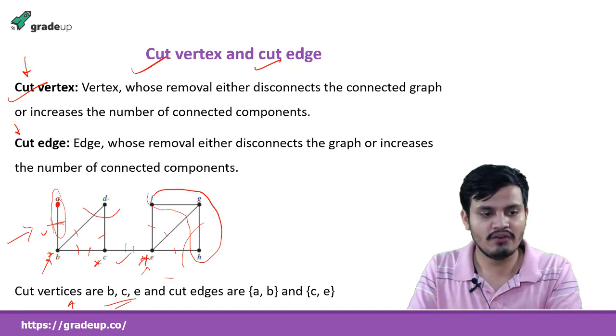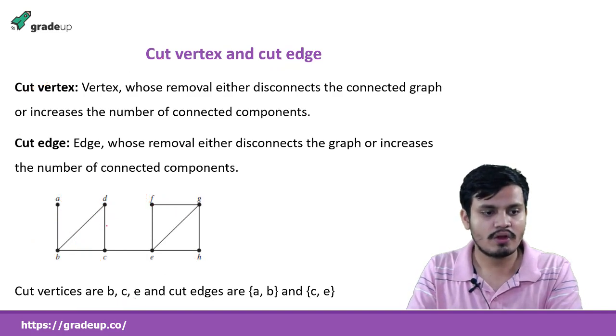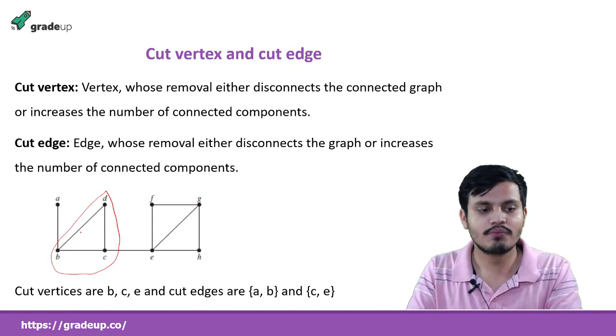Now, in this graph, if you try to remove BD, it is still connected. If you try to remove DC, still it is connected. If you try to remove BC, still it is connected. Why? Because there is a cycle. That is why it is connected.